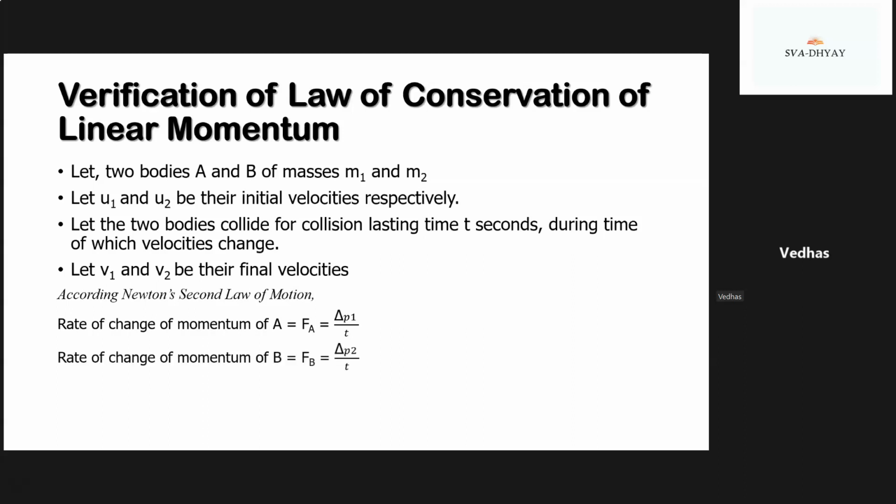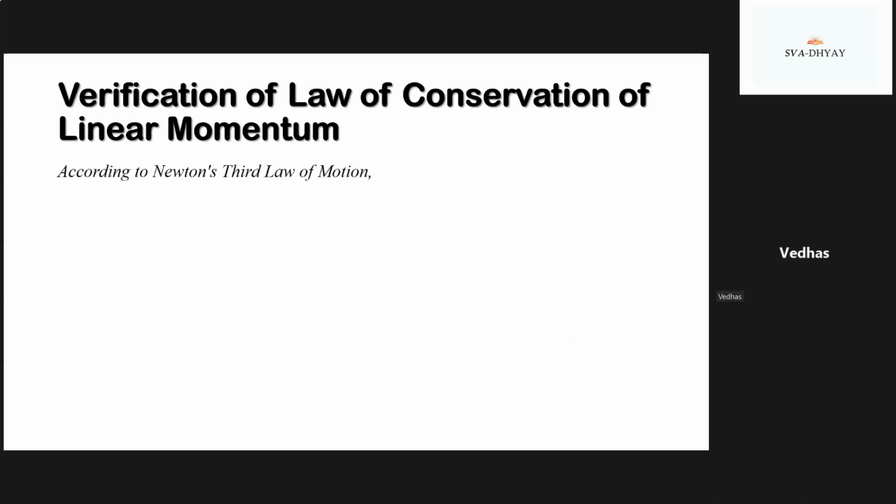The rate of change of momentum of body B will be equal to Fb, which is equal to delta P2 divided by t. According to Newton's third law of motion, Fb will be equal to minus Fa. So delta P2 divided by t will be equal to minus delta P1 divided by t.